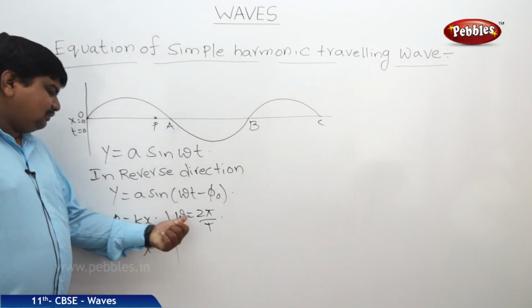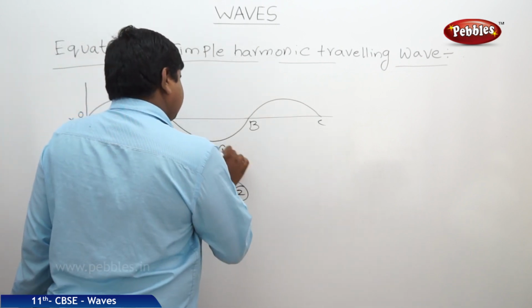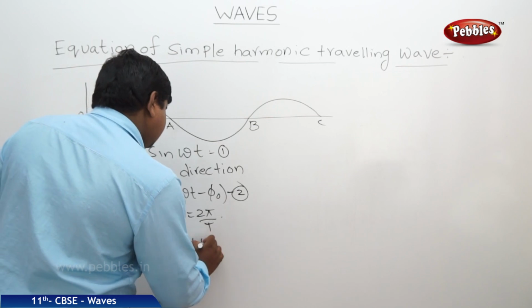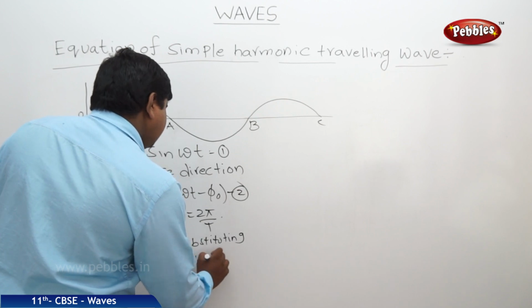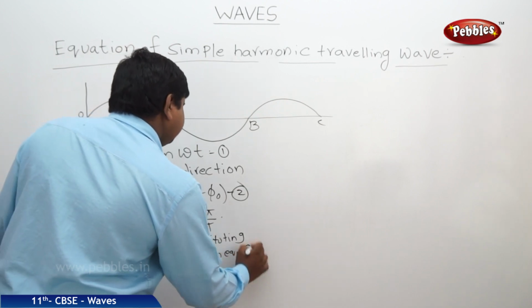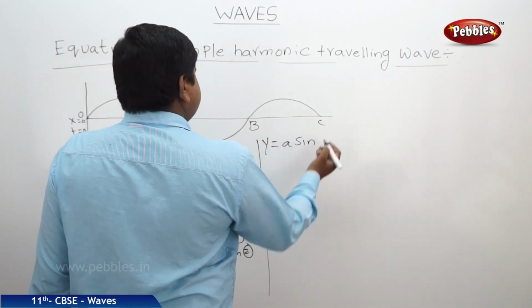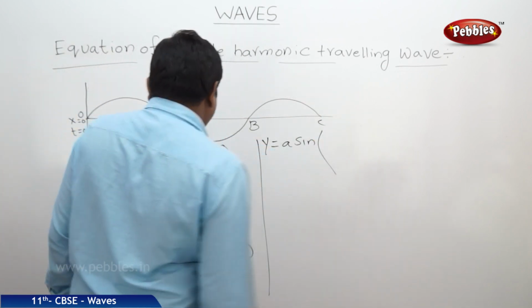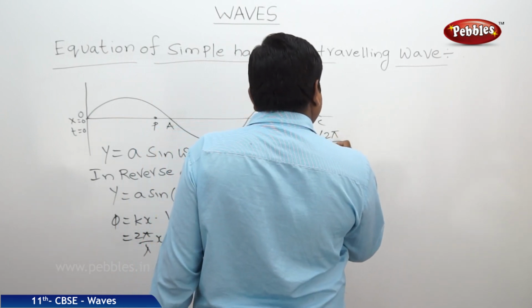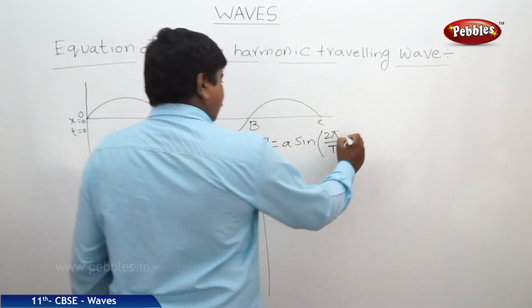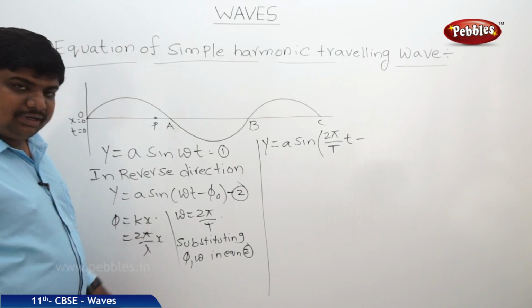Now I am substituting this phi value and omega value in equation 2. Therefore, y is equal to a sin, where omega is 2 pi by T into small t, minus phi naught, which is equal to 2 pi by lambda into x.